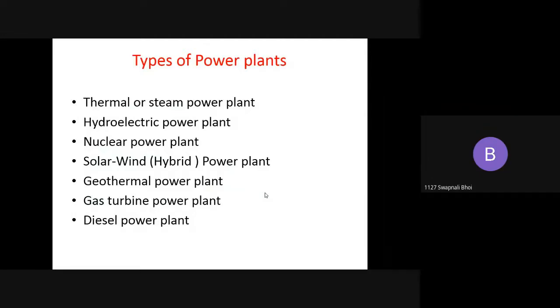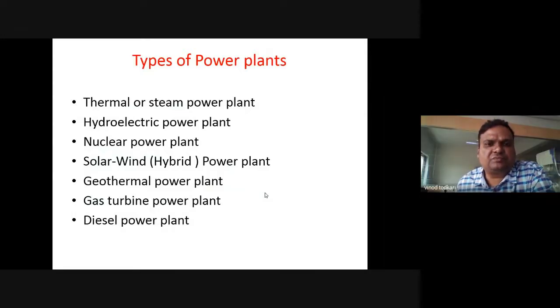Electrical energy. Tell me, we need energy. Right now, I'm sitting, my laptop is on, the fan is on, so we need electrical energy. Even if you go to industry, a mechanical industry, a production industry, or any kind of industry, an automobile industry or a food processing industry, what is the basic requirement for any industry?